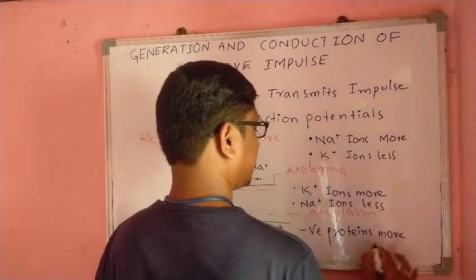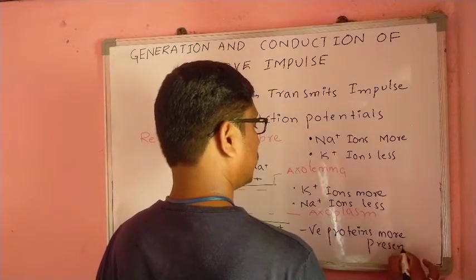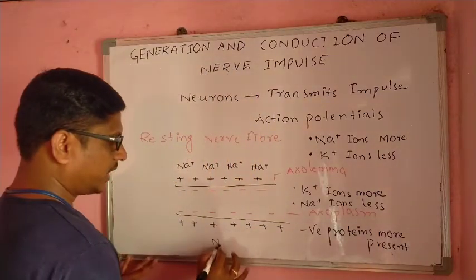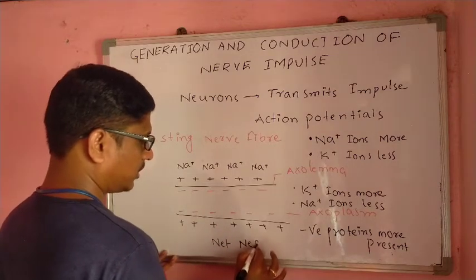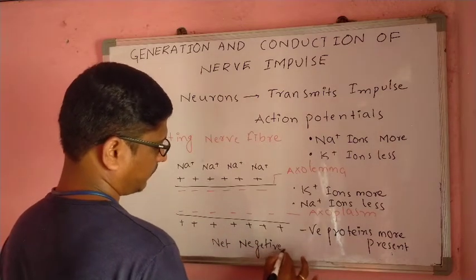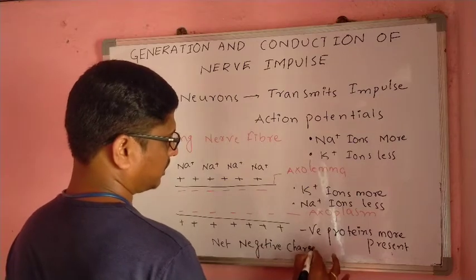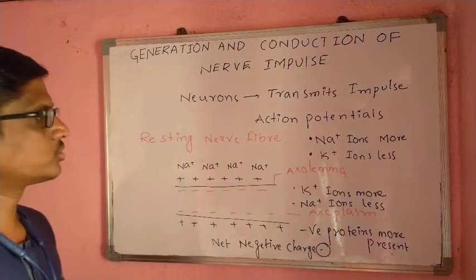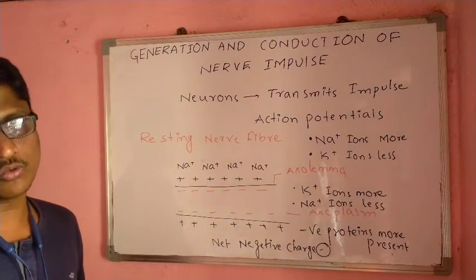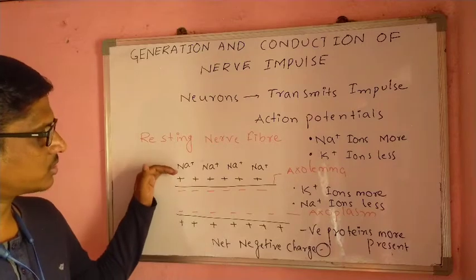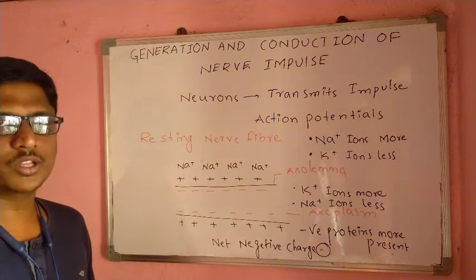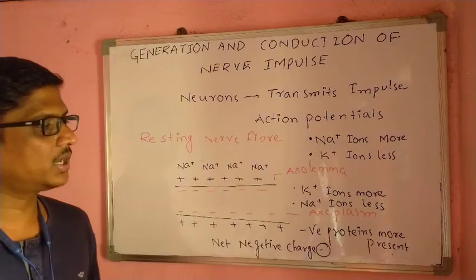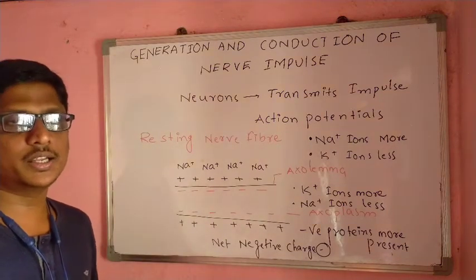Negative proteins are present in large amounts inside the axoplasm, so there is a net negative charge. Due to that reason, the inside has negative charges. So this is the resting nerve fiber: outside positive by the sodium ions, inside negative by the net negative proteins.